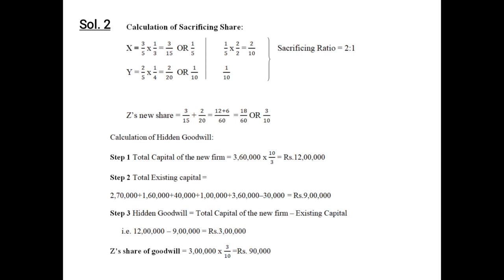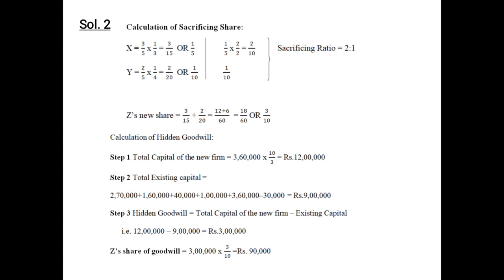So required capital is 12 lakh as we have calculated in step 1, and existing capital is 9 lakh as calculated in step number 2. So the amount with which the required capital is more than the existing capital will be considered as hidden goodwill. Step number 3.